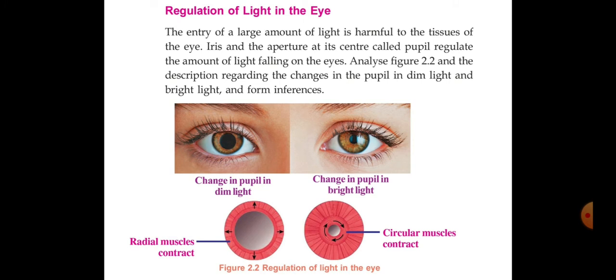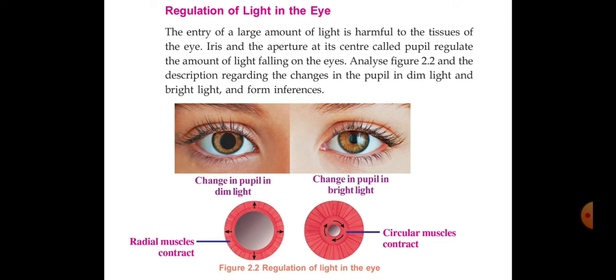The size of the pupil is decreasing. These are the points that you have to note down related to the regulation of light in the eye. Just once again I am repeating, in dim light, the radial muscles contract and the size of the pupil increases. As a result, what is happening? More light enters into the eye. That point also you can add.